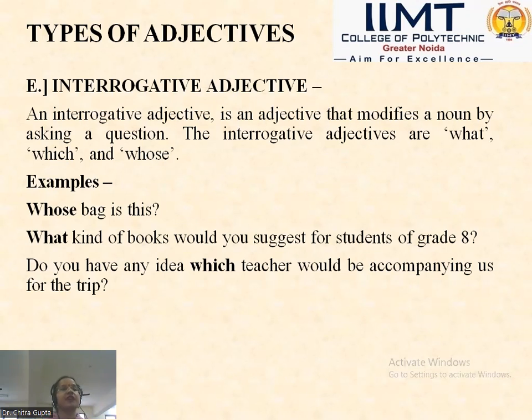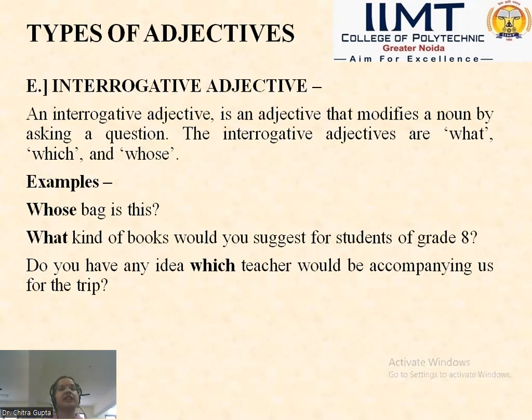Now for the fifth one, interrogative adjectives. What do you mean by interrogation or interrogative? Interrogation means the question has to be asked for a particular thing or idea to a person. So see the definition. An interrogative adjective is an adjective that modifies a noun by asking a question. The interrogative adjectives are what, which, and whose.